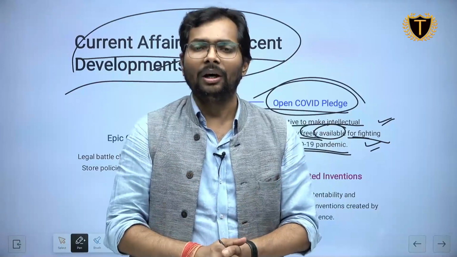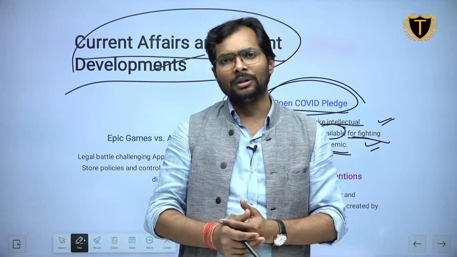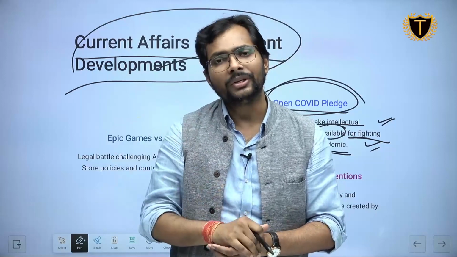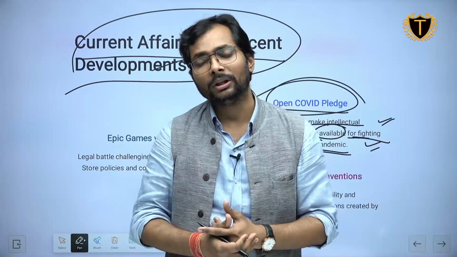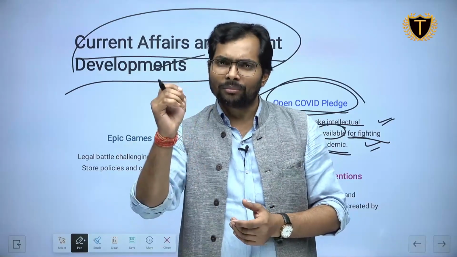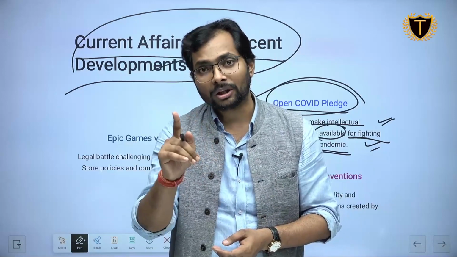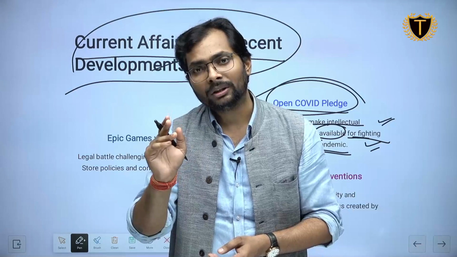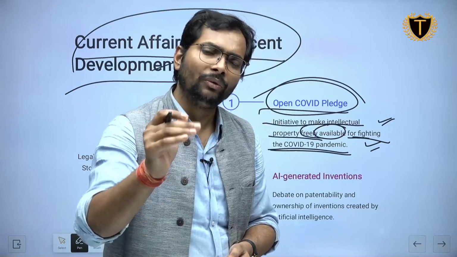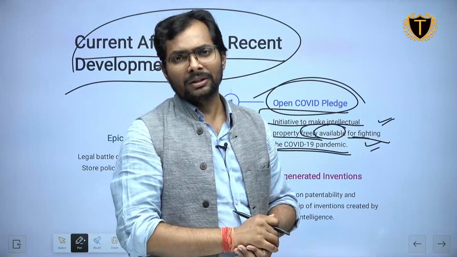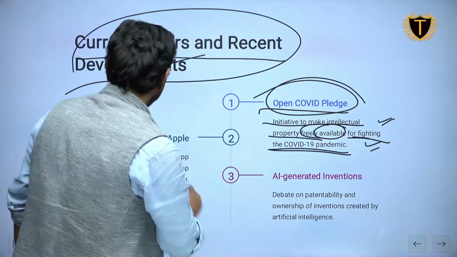So, by a bilateral agreement, or by a unilateral agreement, or by a multilateral agreement, government decides to free certain things which have life importance, because of which humans can die. So what do they do? They relieve them from intellectual property rights. But it must not be misused. It is for the best of best use. In the best of best use sense, we can free certain products from the intellectual property rights. This is the thing. Okay.